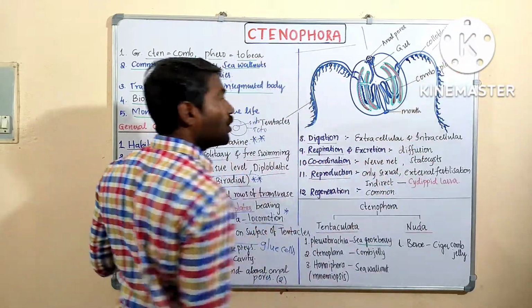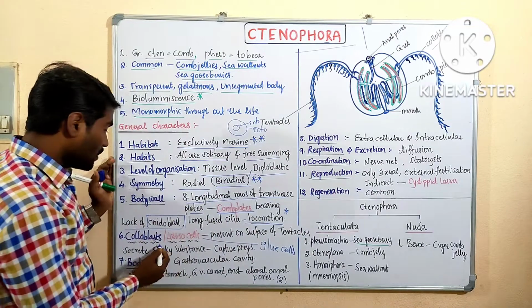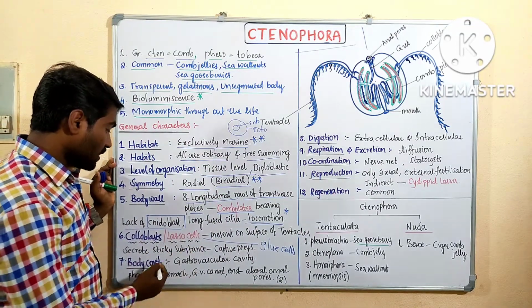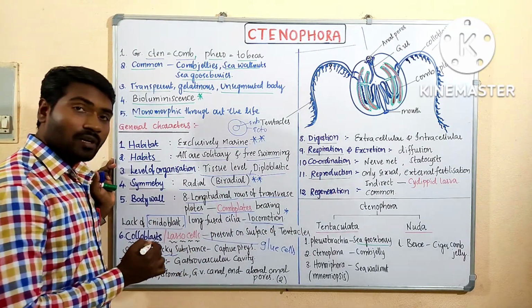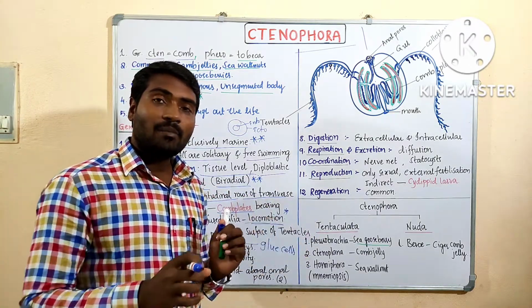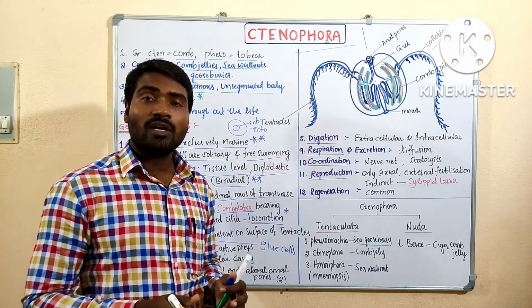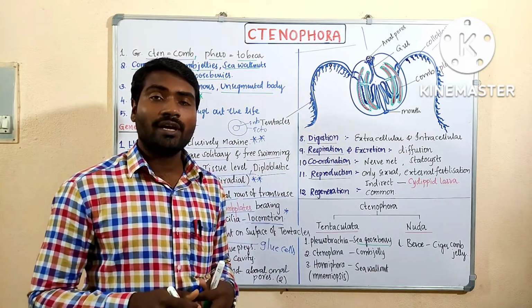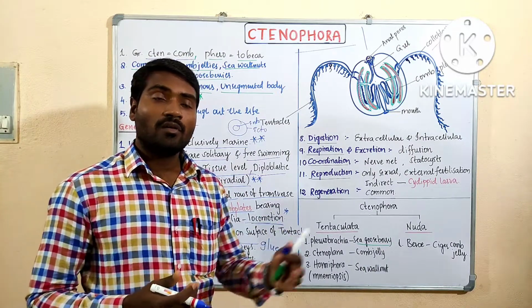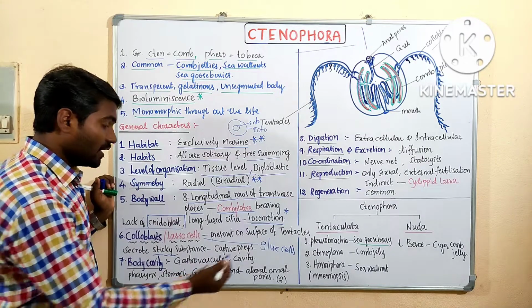Here I have written colloblasts, cells which are present on the tentacles. They are called colloblasts or lasso cells. They are sticky in nature and help to capture the prey. Easily the prey will be captured by the tentacles or the colloblasts. It is a way of collecting the food. Capturing mode of what? Collecting the food.